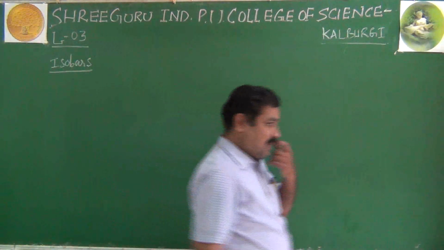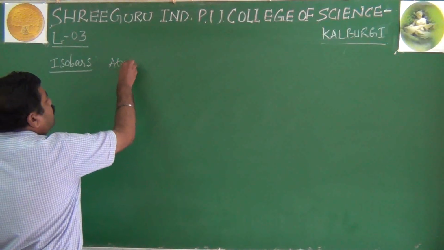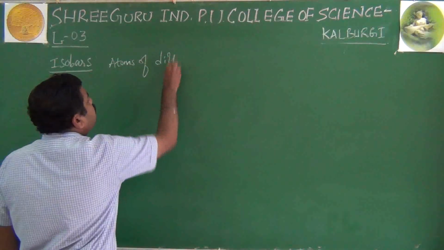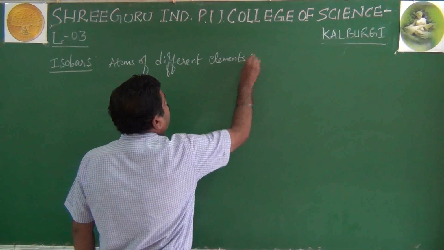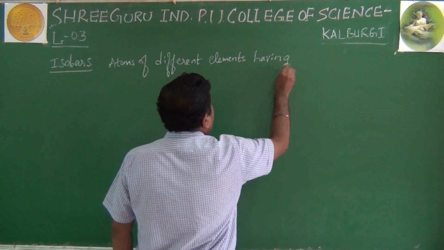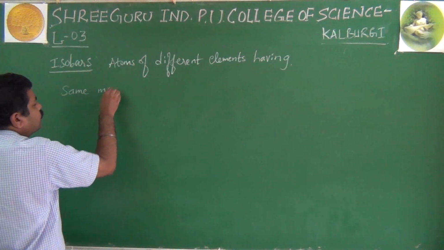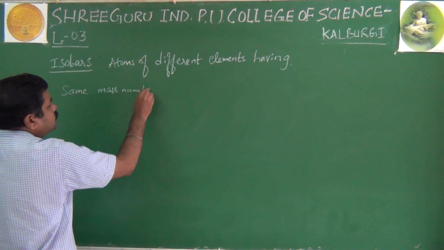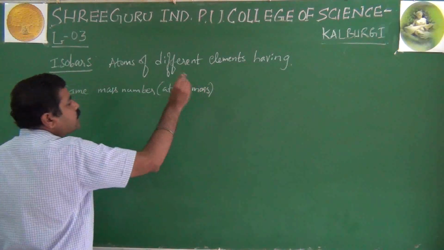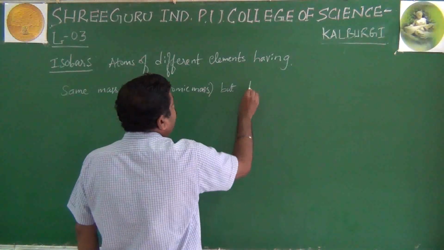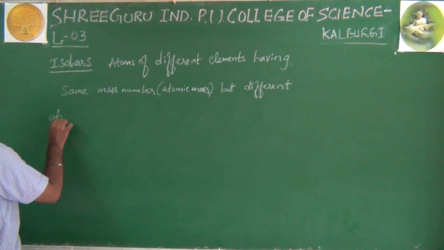Isobars are atoms of different elements, remember, atoms of different elements having the same mass number, but different atomic number.